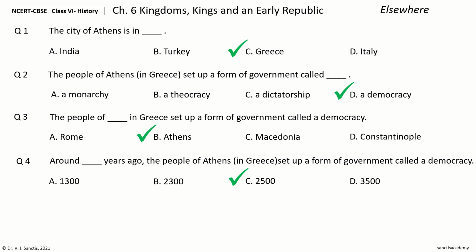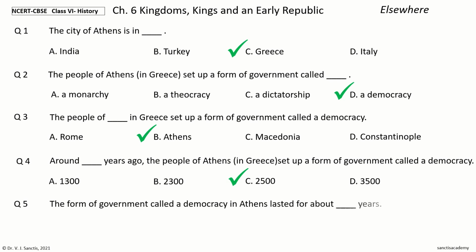Question 5. The form of government called a democracy in Athens lasted for about dash years. The options are 100, 200, 300, 400. Your time to choose. And the answer is 200. So, the form of government called democracy in Athens lasted for about 200 years.